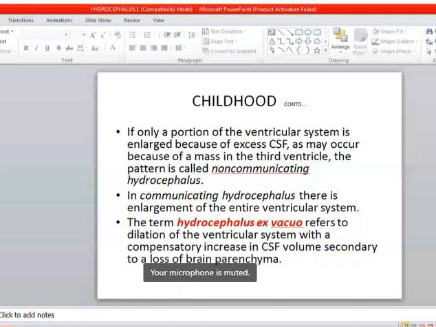And there is a special term, hydrocephalus ex vacuo, which refers to dilation of the ventricular system with a compensatory increase in CSF volume secondary to a loss of brain parenchyma. So this is not that important for you guys. Important is the definition of hydrocephalus, types of hydrocephalus, and clinical features of hydrocephalus.